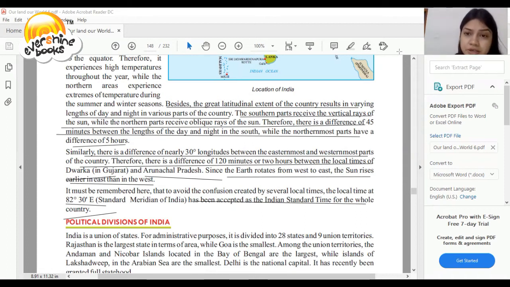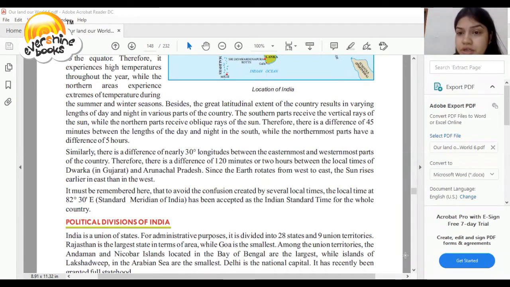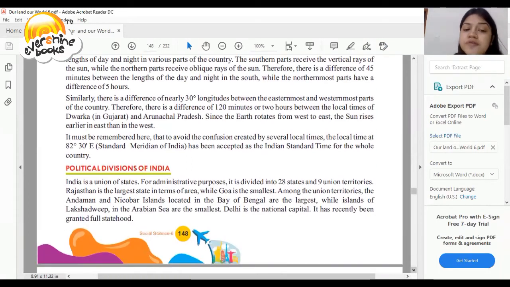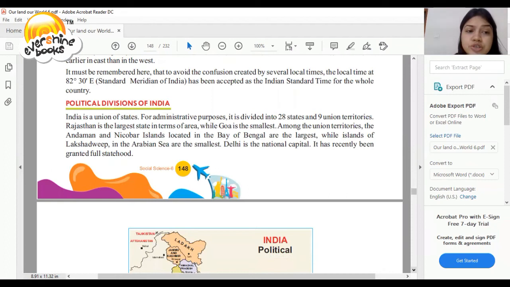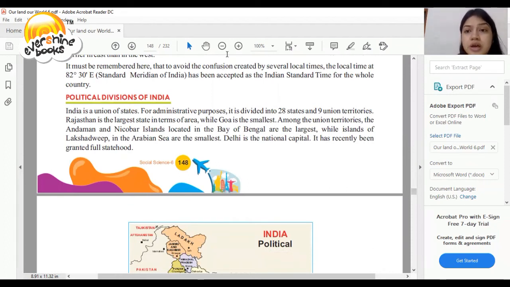So, dear student, let's understand the political division of India. So India is a union of states. There are 28 states and 9 union territories. So, dear student, this is very important that you should know.